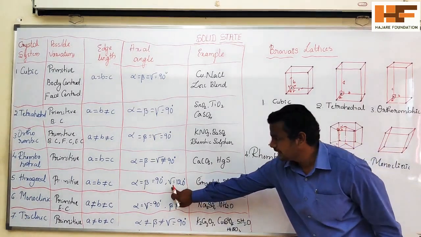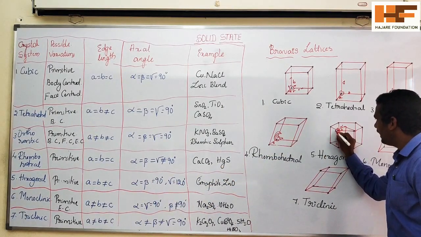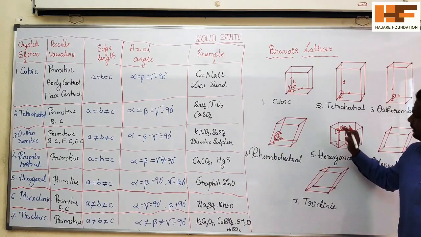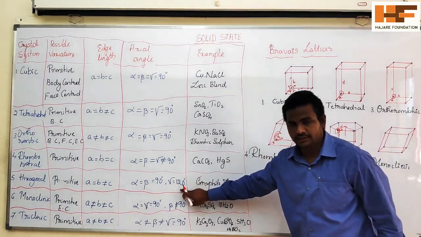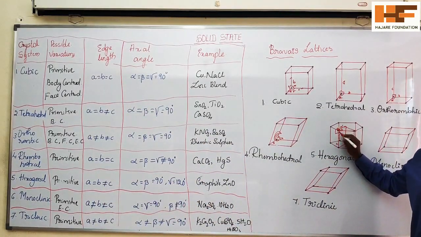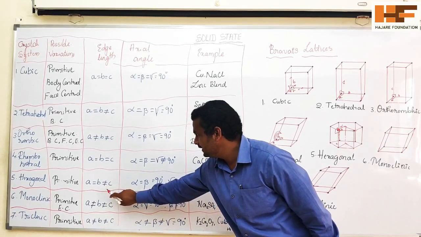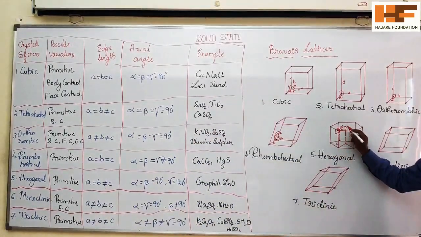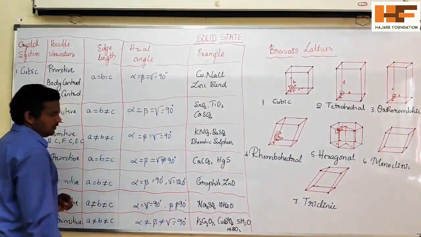So that is nothing but gamma. But alpha, beta is equal to 90 degrees. This angle and this angle, both are 90 degrees only, but only this angle is 120 degrees. Here A equal to B. So this angle and this angle are same, but C is not equal to this A and B. So this is about the hexagonal.